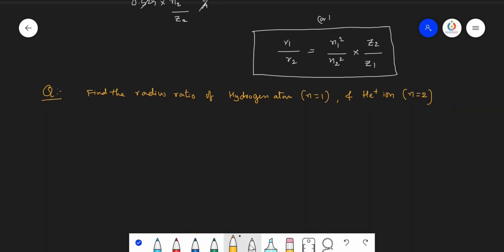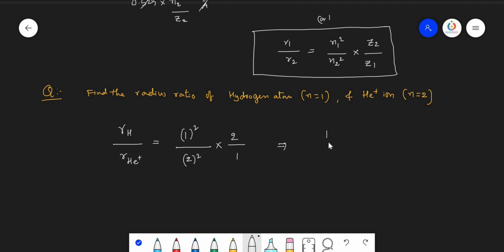So it is very simple to calculate here. We know that radius of the hydrogen divided by radius of the He plus is equal to 1 square, this is the orbit number of the hydrogen atom, divided by 2 square, this is the helium where n equals 2, into Z2, atomic number of helium is 2, and Z1 is the atomic number of hydrogen, that is 1.